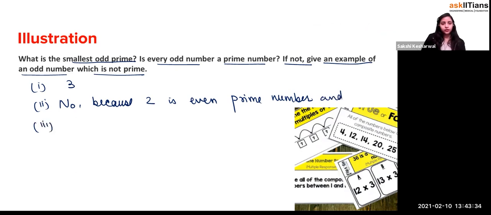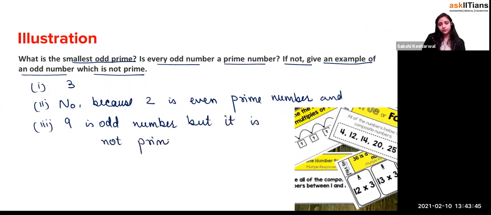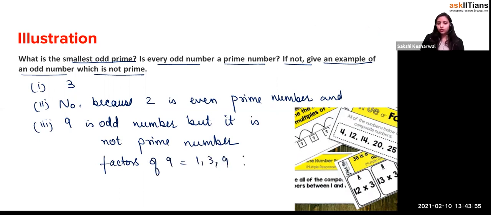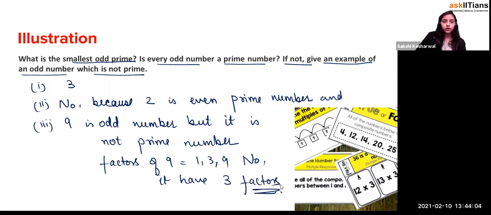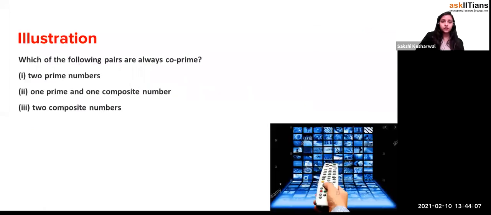Let's say you write over here that 9 is an odd number, but it is not a prime number, because the factors of 9 are what, beta? The factors of 9 are 1, 3 and 9, right? So it is not prime, because it has 3 factors, right? So 9 is an odd number.